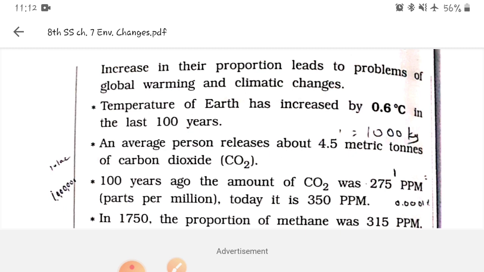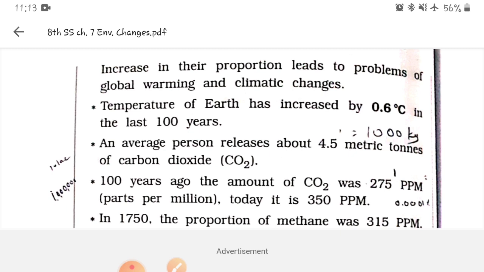While we exhale, we release carbon dioxide, and throughout his life, a person releases 4.5 metric ton. 1 metric ton means 1000 kg, and here we can easily calculate the 4.5 metric ton released by the average human during his life.